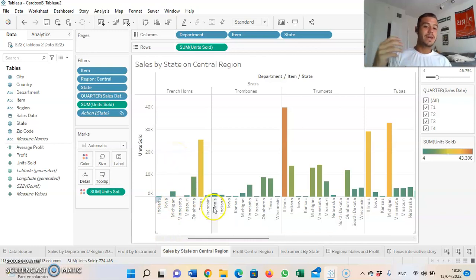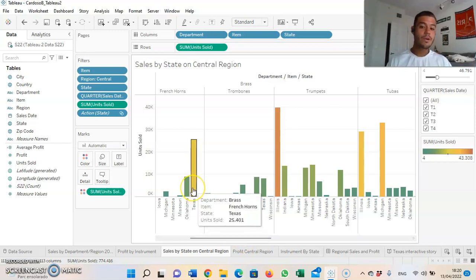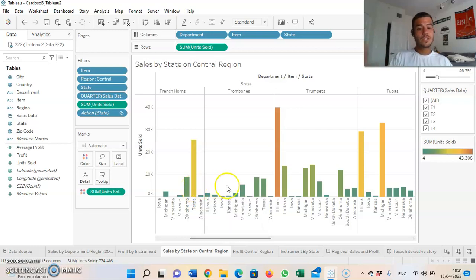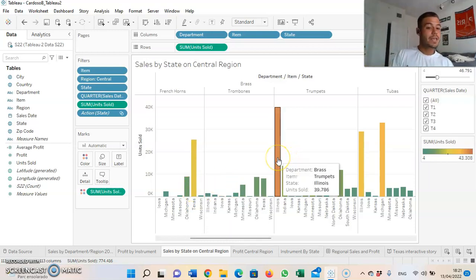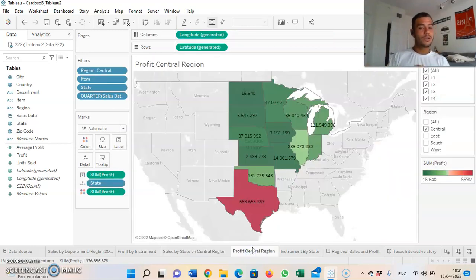Here we have the sales by state of every instrument, divided by state, so we can see the trends and which states are the biggest consumers for each type of instrument. Well, here we have, for example, for French horns, Texas. For trumpets, we have Illinois as the biggest consumer, with the bigger demand. Well, now we're narrowing down all the data.